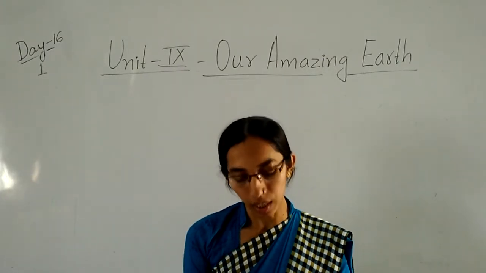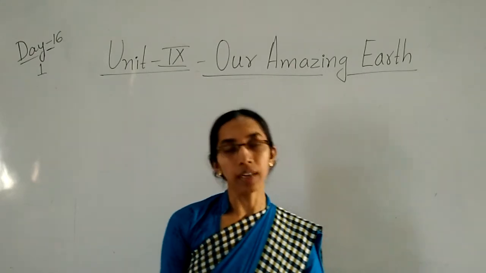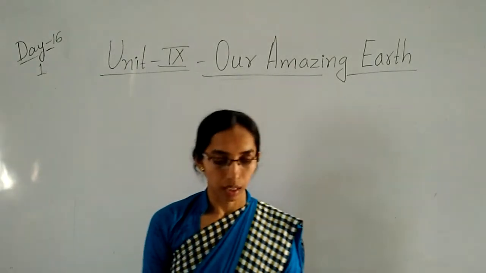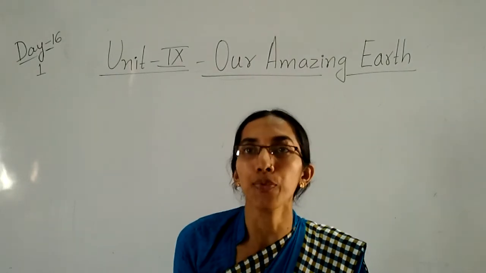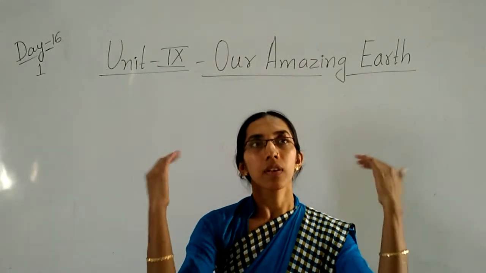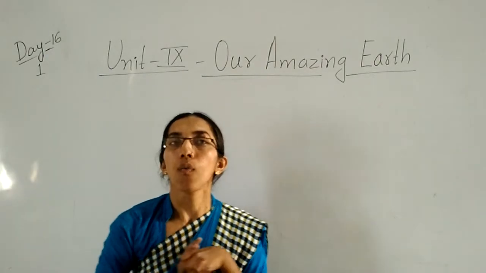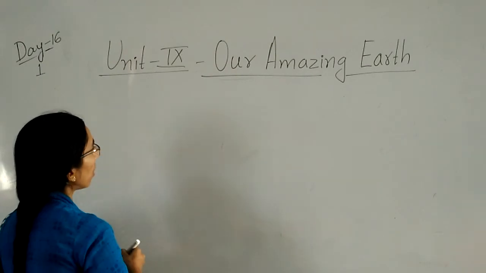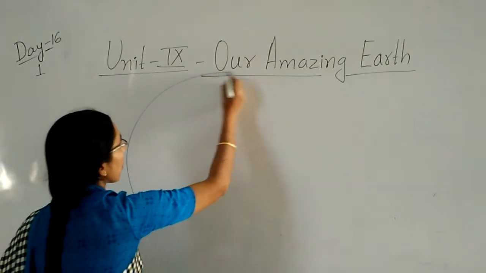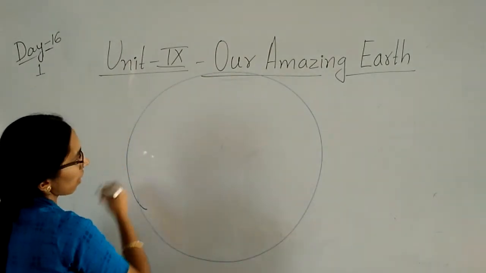Children, as you can see, more than half of the earth, that is 3/4 part, is covered with water only. So, what is the shape of the earth? The shape of the earth is round.